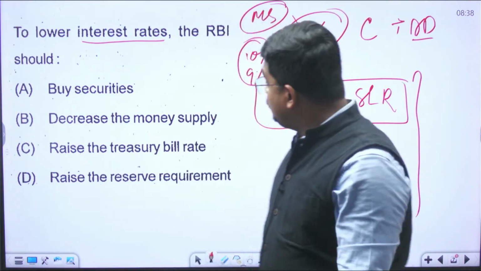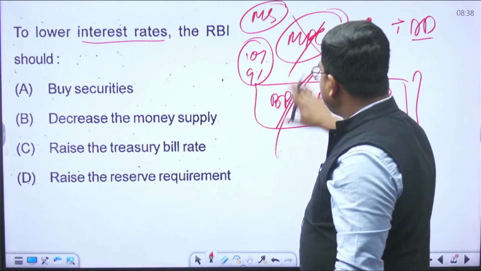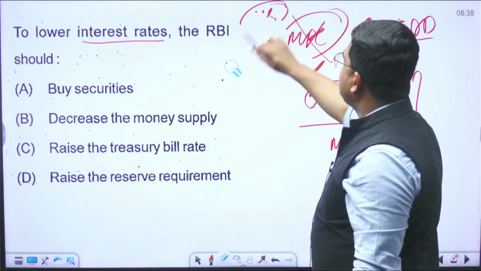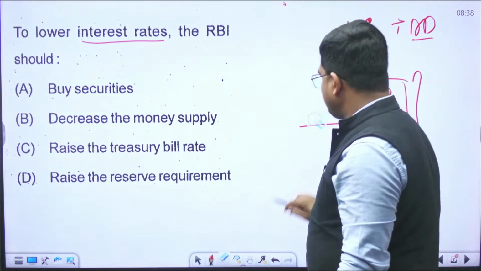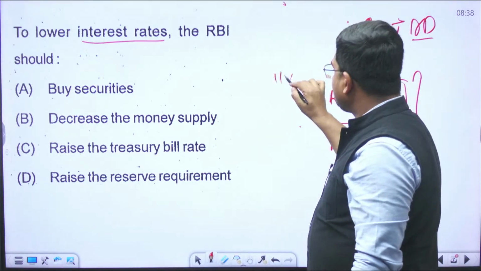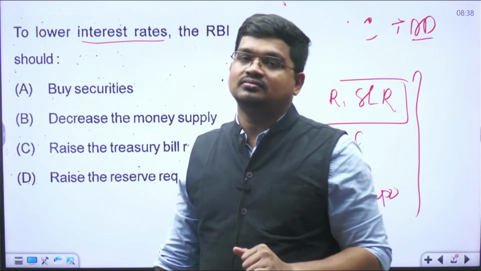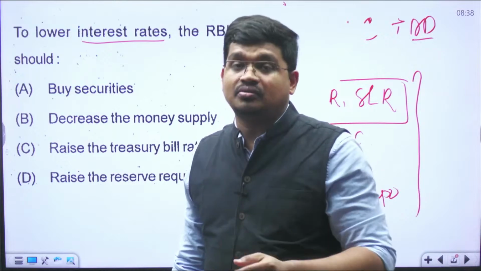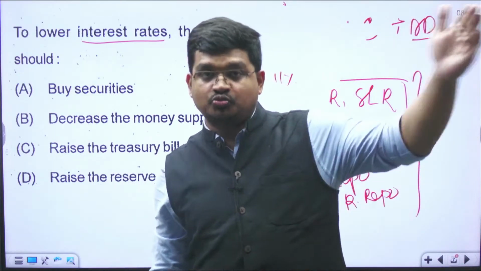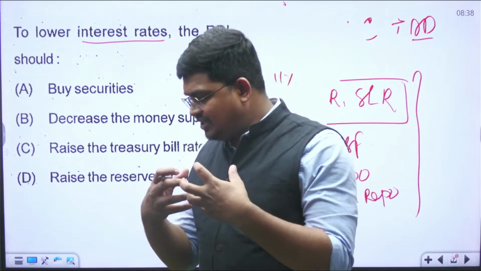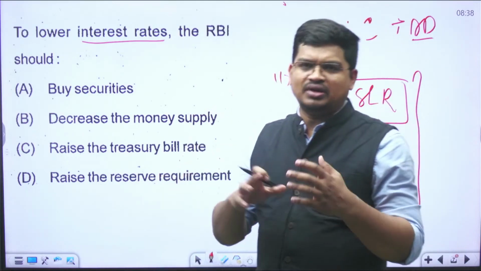Are you getting my point? You have to pay a lesser amount of interest, so you will go for purchasing the car. Suppose that interest rate increased to 11%. Then you have to pay more in terms of interest. Definitely you will postpone your decision to purchase a car. So this is a very basic understanding with respect to money supply.